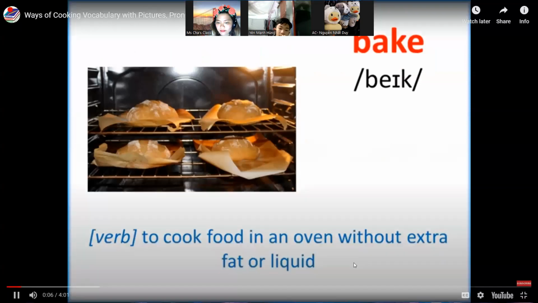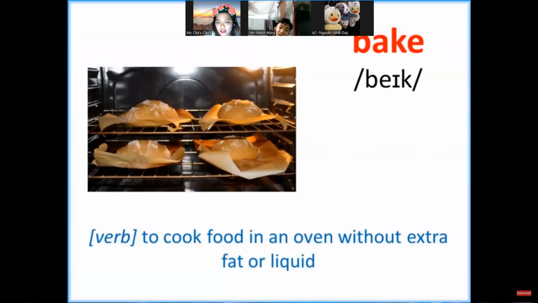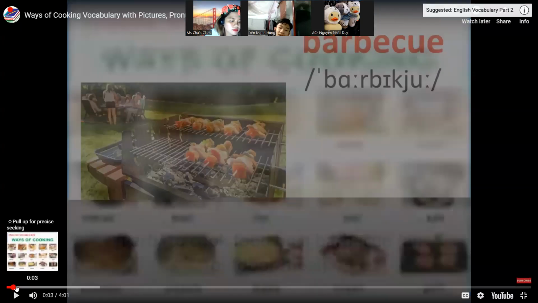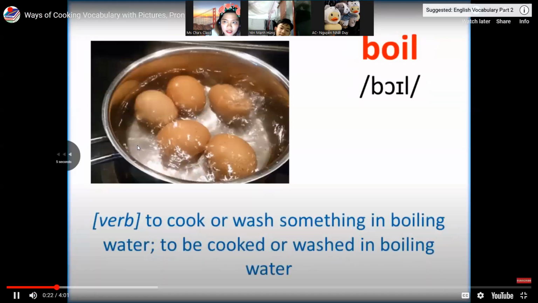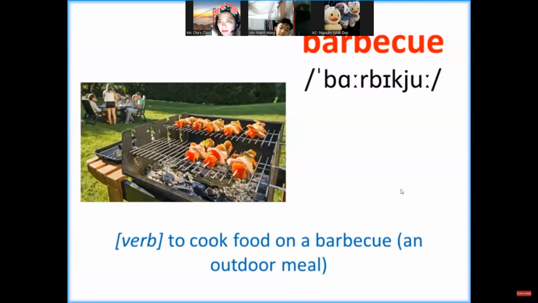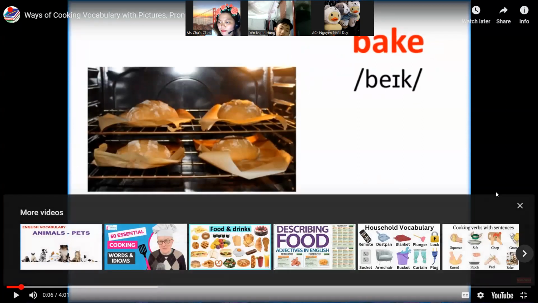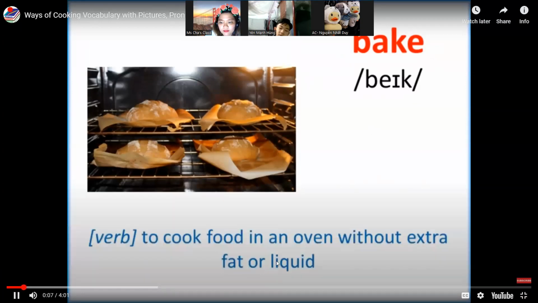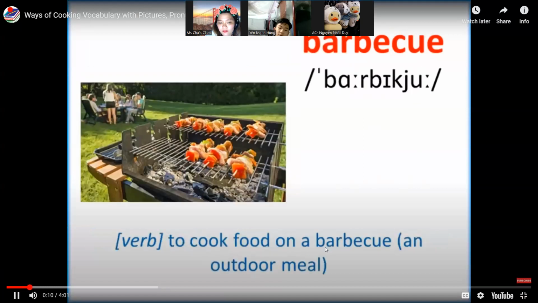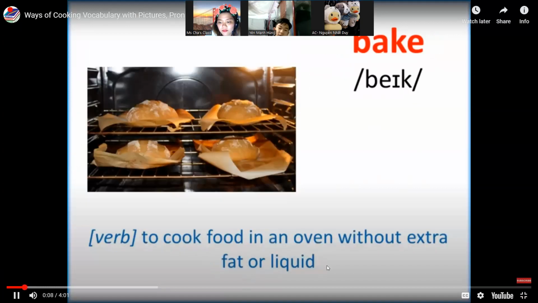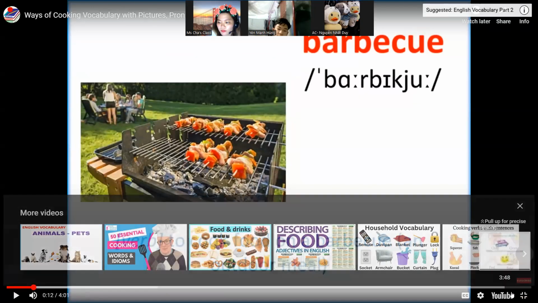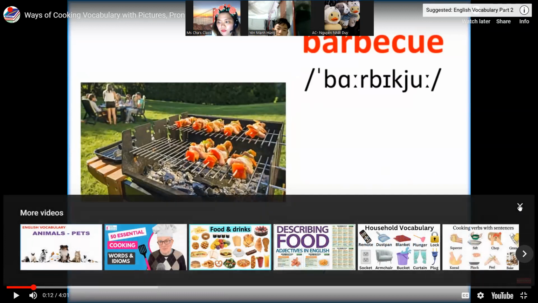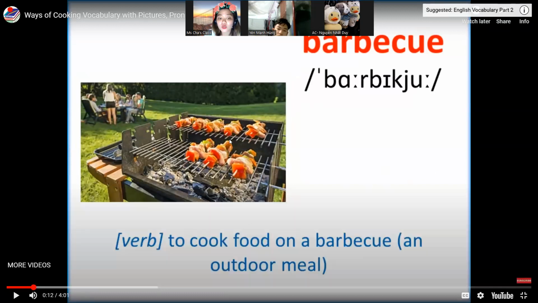Bake. What's the meaning of barbecue? Can you read it for me first? What do we mean by bake? To cook food in an oven without extracting fat or liquid. Next one is barbecue, to cook food on a barbecue, an outdoor meal. All right, barbecue or in a grill, right?